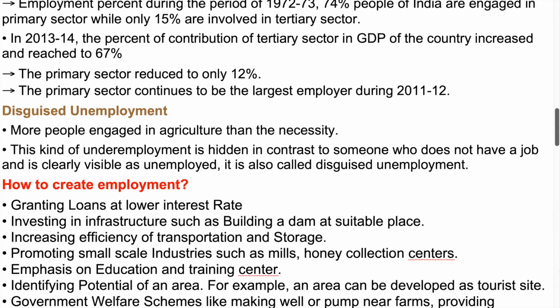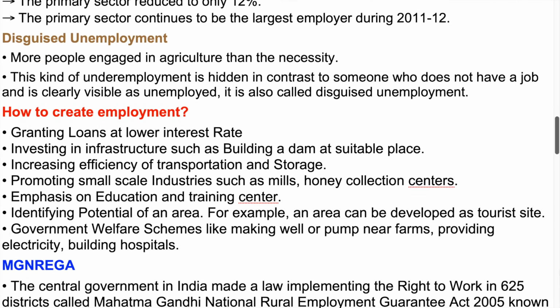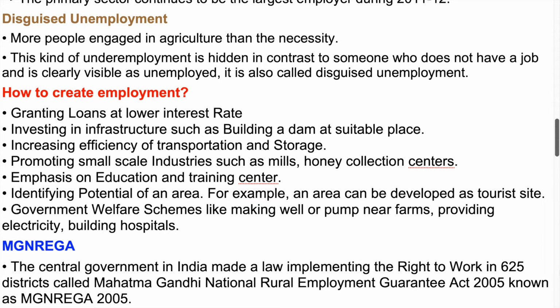Disguised unemployment. More people are engaged in agriculture than the necessity. This kind of underemployment is hidden, in contrast to someone who does not have a job and is clearly visible as unemployed. It is also called disguised unemployment.